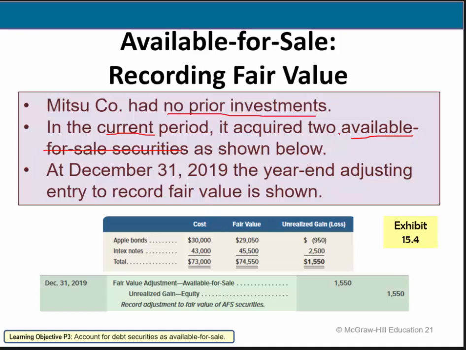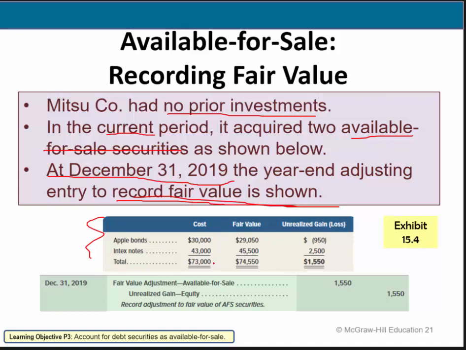Now, we're not showing the journal entries for that, by the way. But they do want us to look at this. At December 31, 2019, we have to adjust to fair value as shown. Okay, we see, and again, we're going to always analyze this on a portfolio basis. We're not going to adjust each individual bond, but rather the entire portfolio all together.